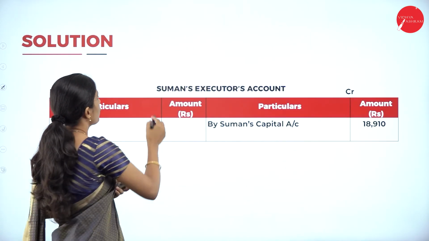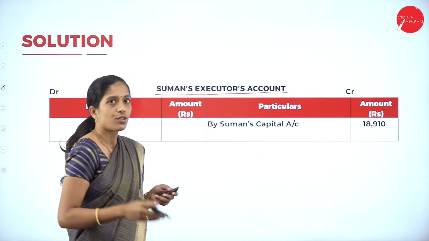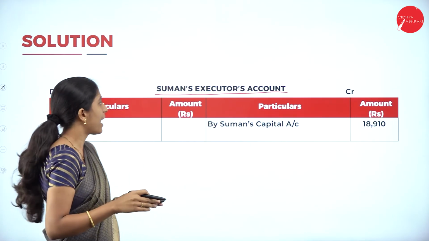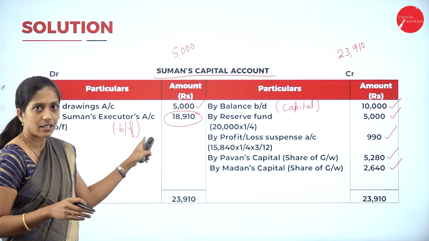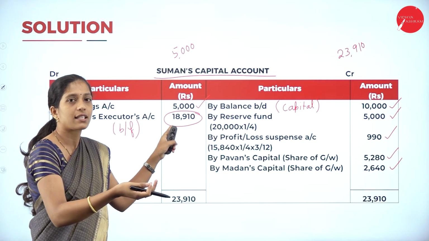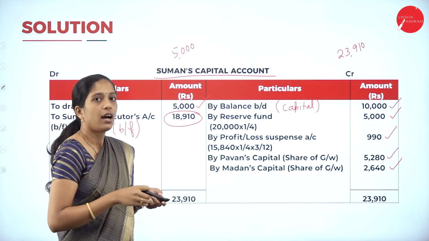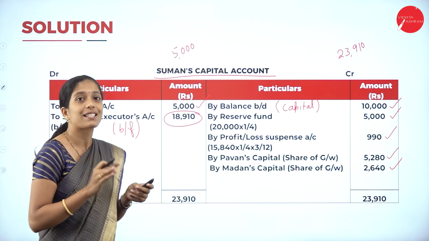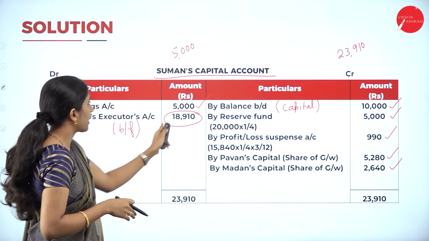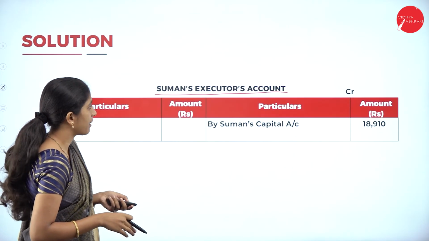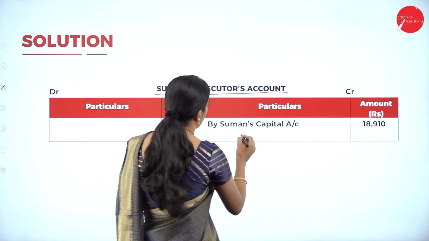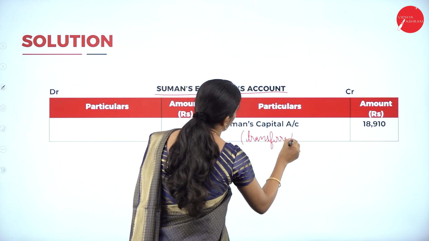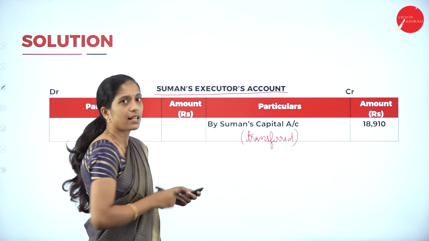Next we have to prepare Suman's executor's account. So write the heading Suman's executor's account. The format is debit, credit, particulars, amount, particulars, amount. So we have transferred here, that is to Suman's executor's account. Now in Suman's executor's account we have to transfer this entry. How? By Suman's capital account, because this is the balancing figure of Suman's capital account, right? So by Suman's capital account, what is the amount? 18,910. So by Suman's capital account 18,910 transferred, from Suman's capital account 18,910.